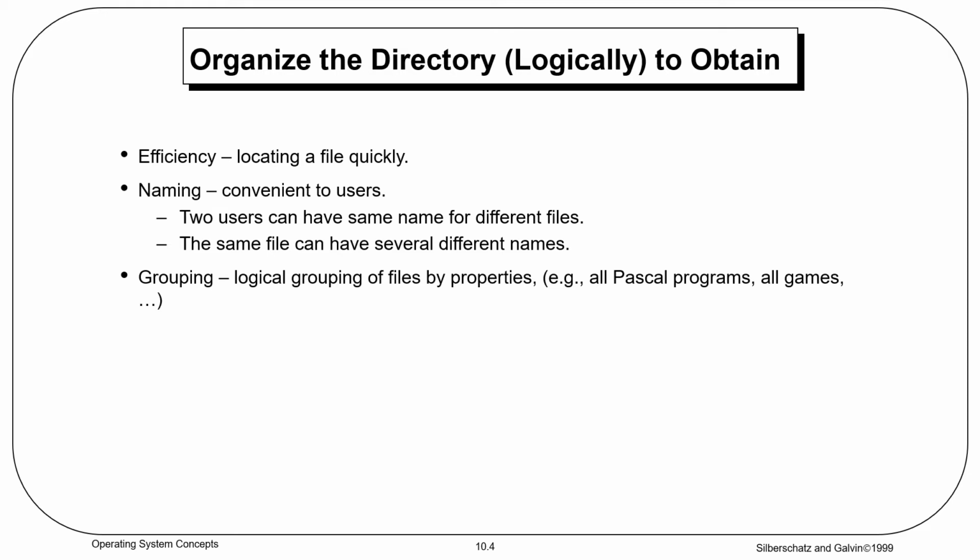Naming. Suppose there are two directories, we can use two different names. The same file can have several different names, if it is kept in different directories, or the same file can be renamed with different names. Grouping. Logical grouping of files by their properties. All executable programs, all games, all doc files, text files, like this are grouped together.